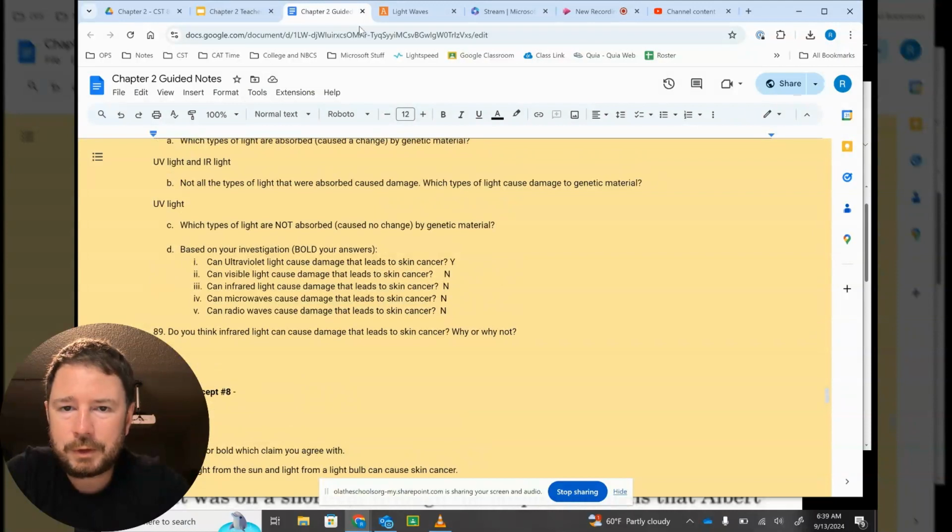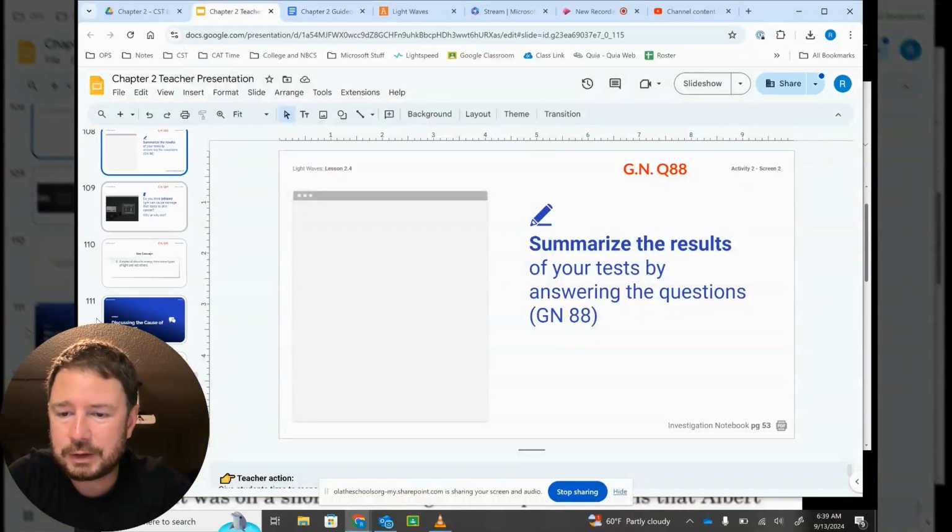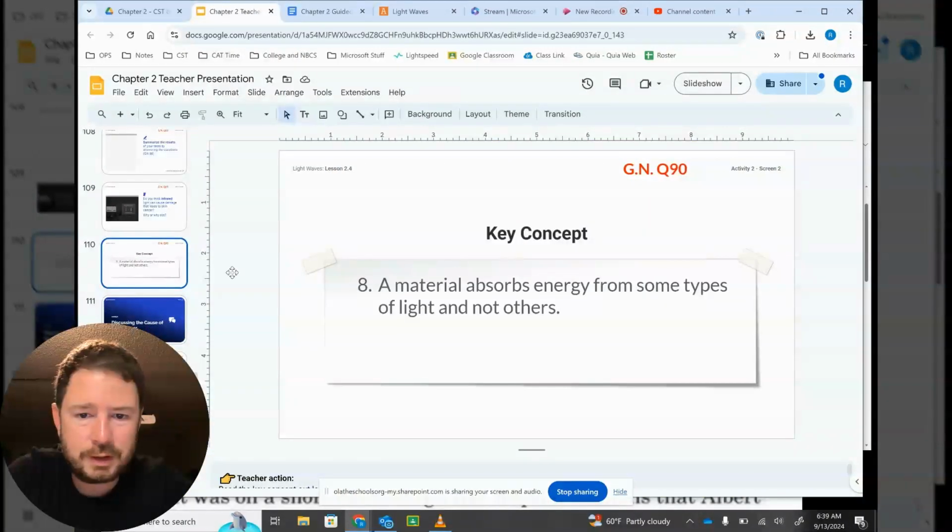Okay, last thing for this video is question 90, which is our last key concept for this video. Question 90, key concept number 8. Copy this down in your notes. A material absorbs energy from some types of light and not others. So not all types of light cause a change. Not all types of light are absorbed. A material absorbs energy from some types of light and not others.